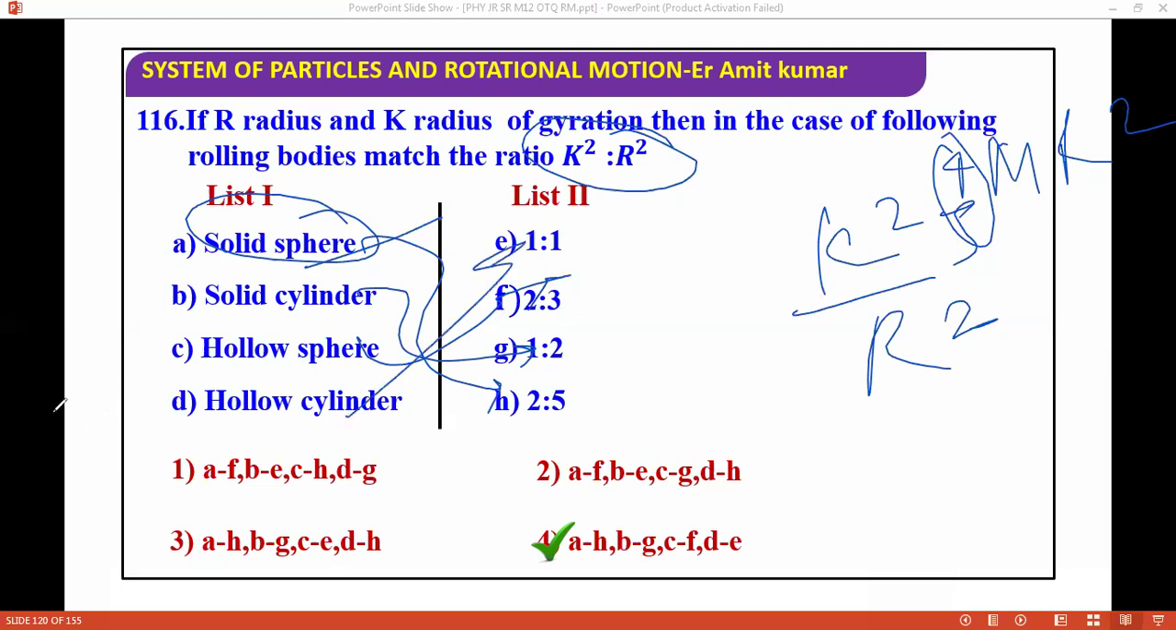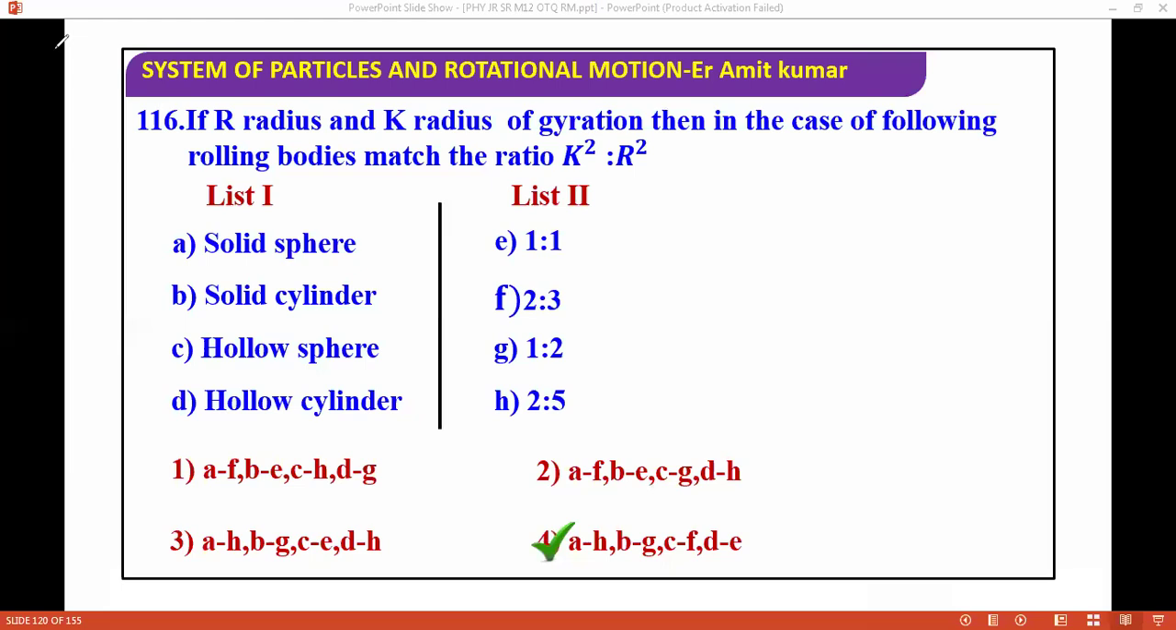So it's a very good question. Generally, it's a very good question from the JEE point of view. You can solve this question very easily if you know the concepts. Next question, I'm moving ahead.